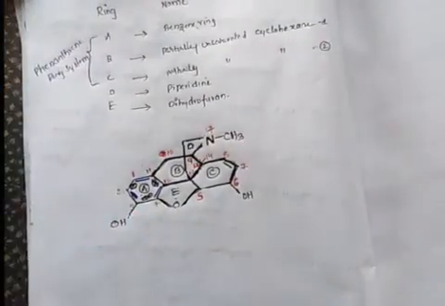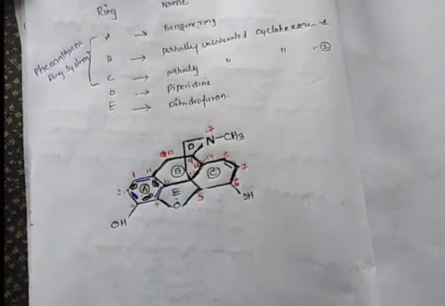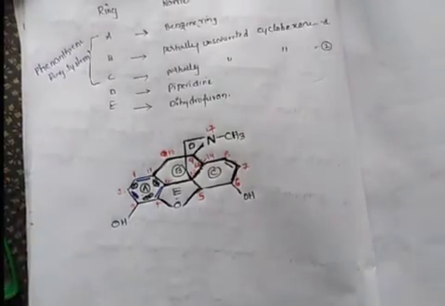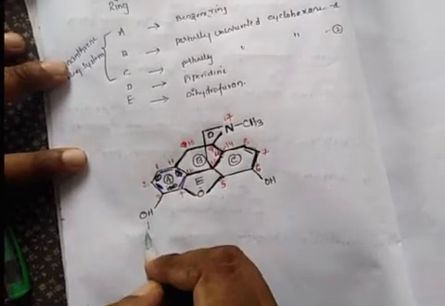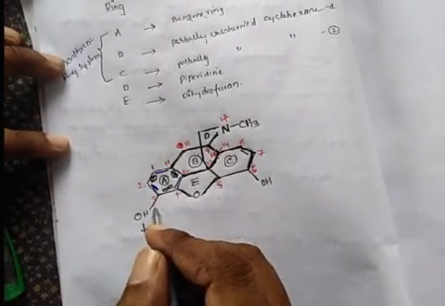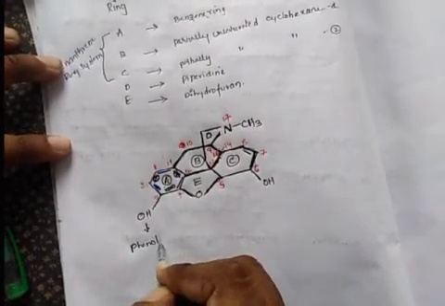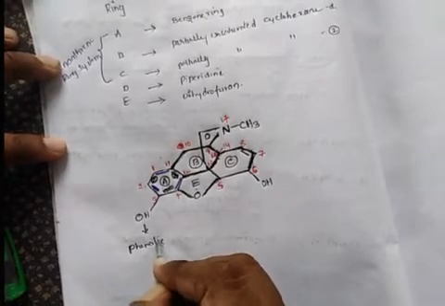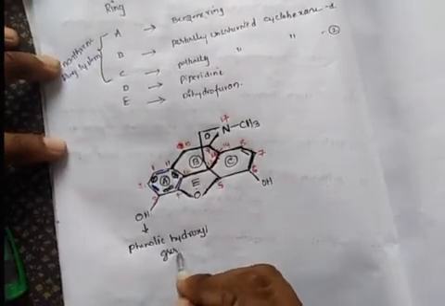I will write the names. This OH group is called phenolic hydroxyl group.